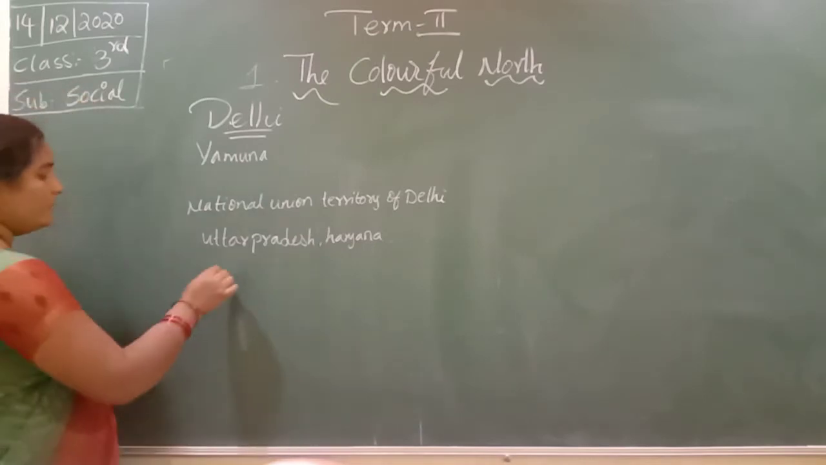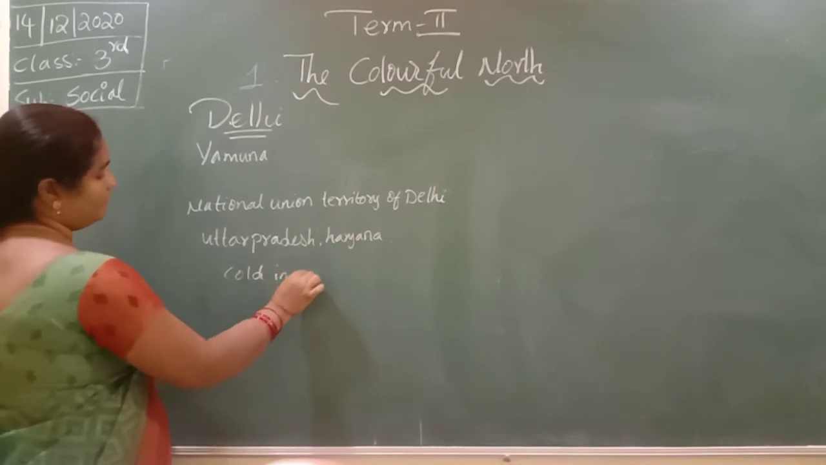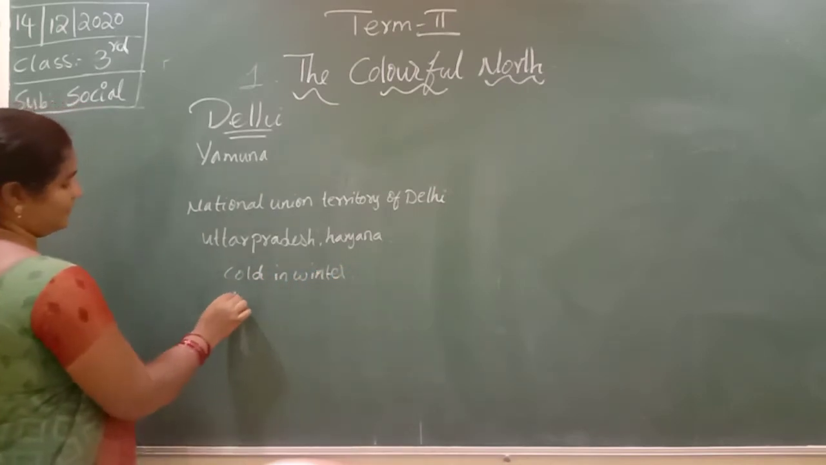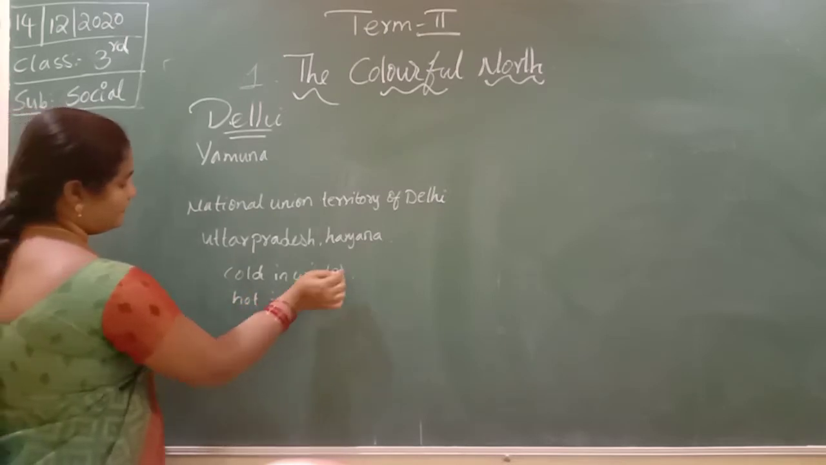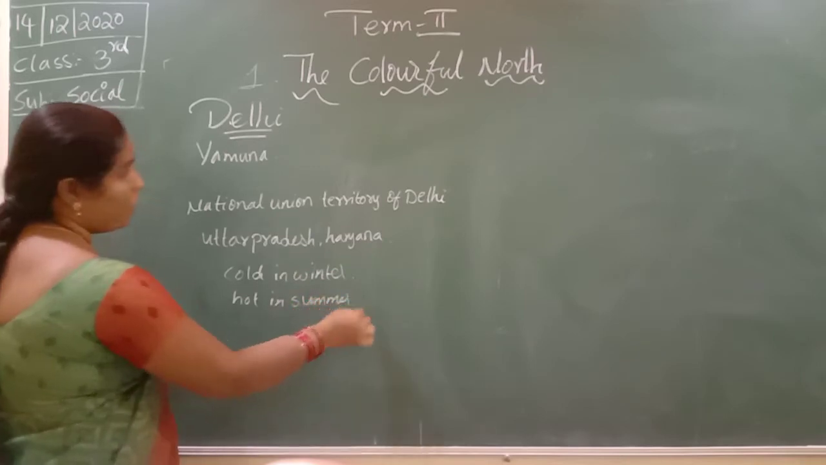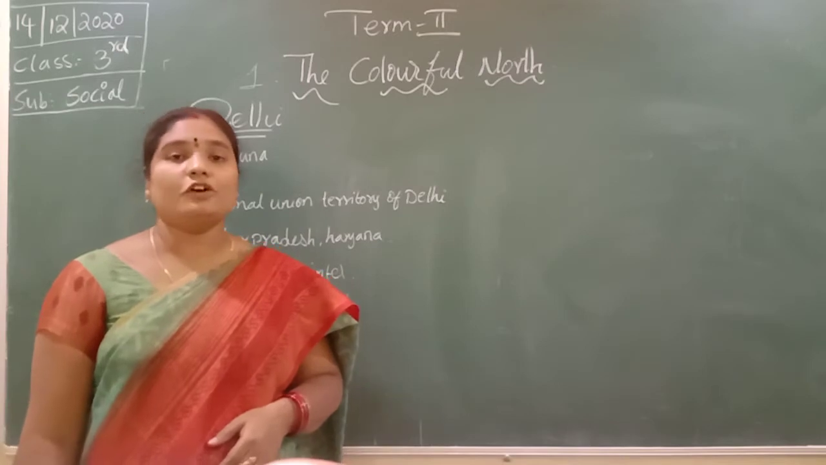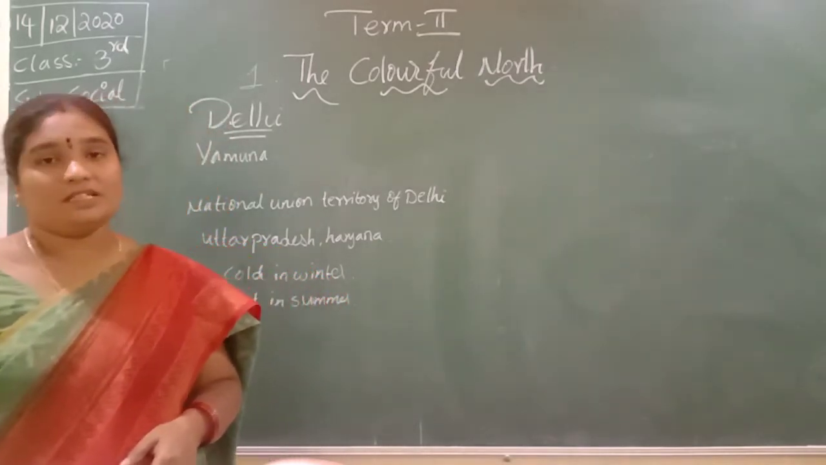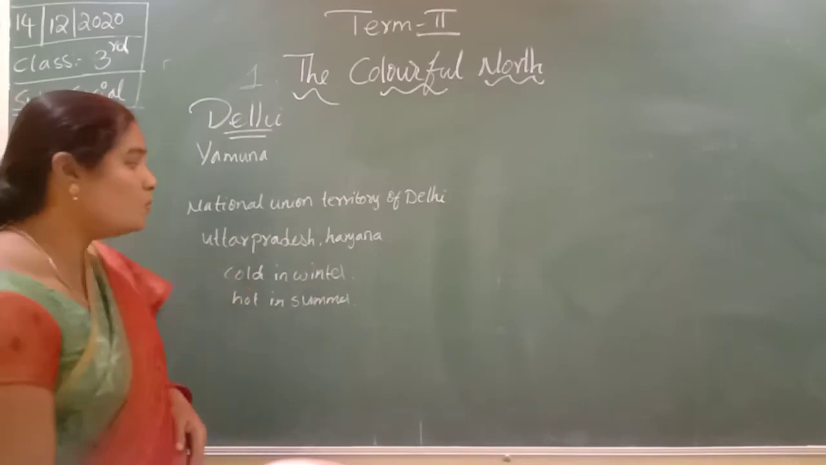The climate of Delhi is very cold in winter and hot in summer. The hot and dry wind blows in the months of May and June. These winds are known as loo.